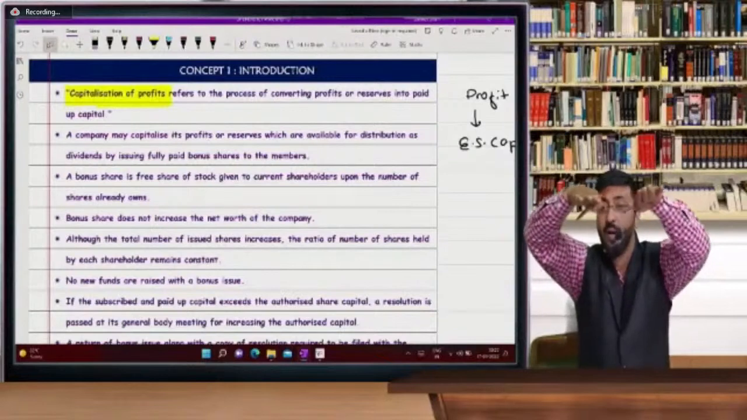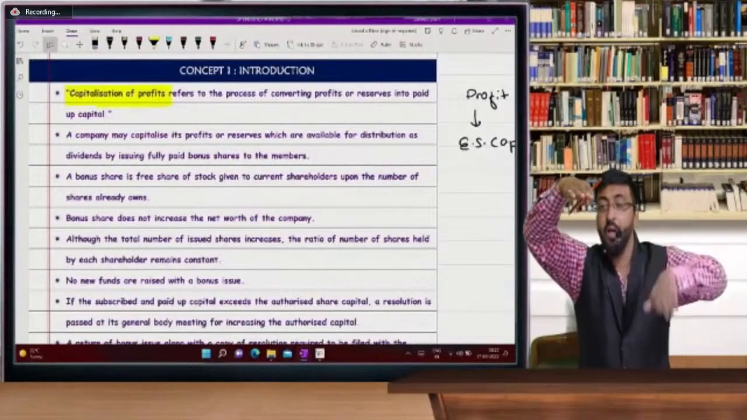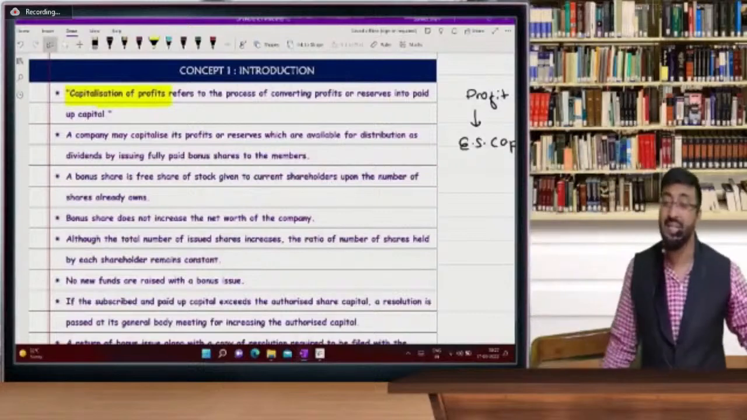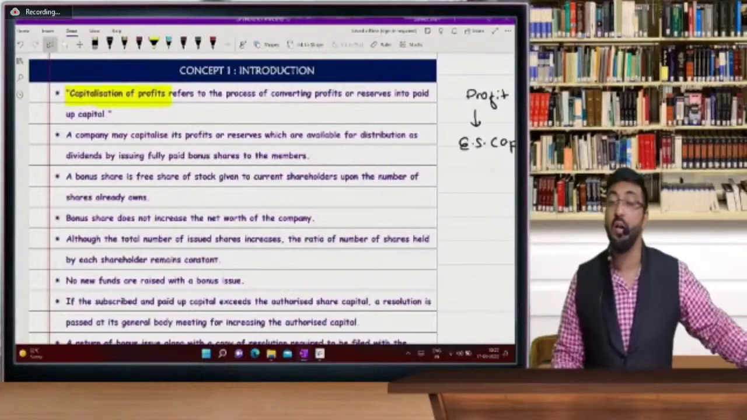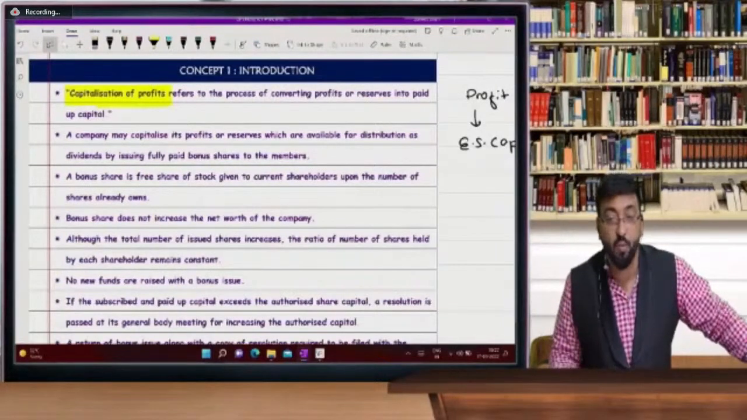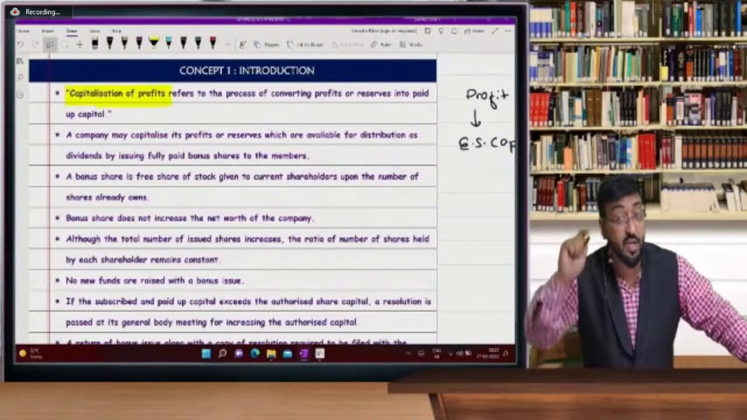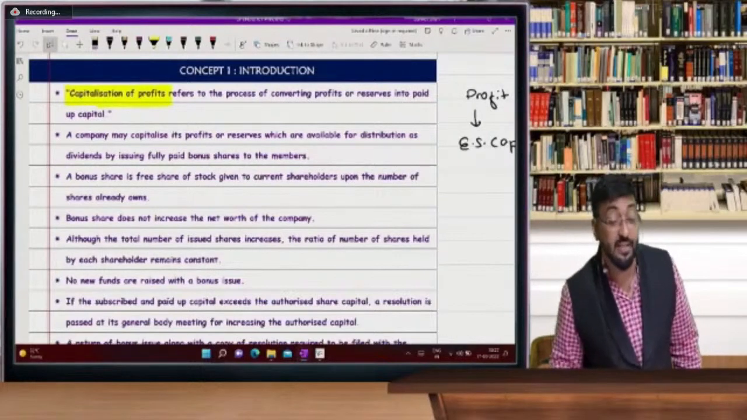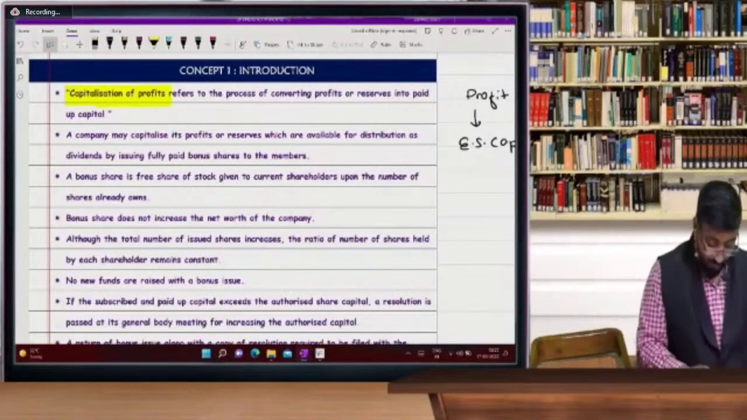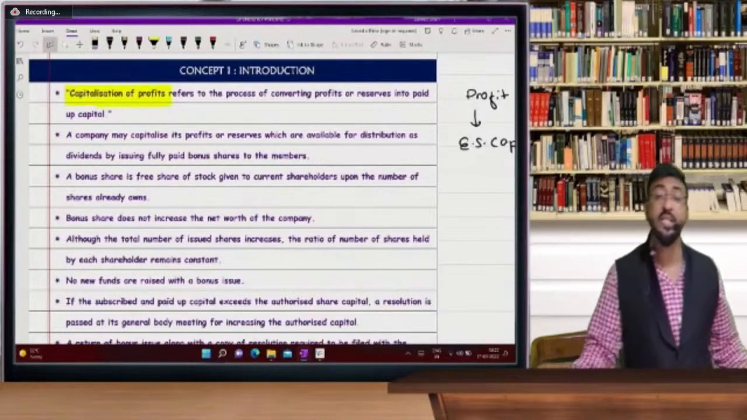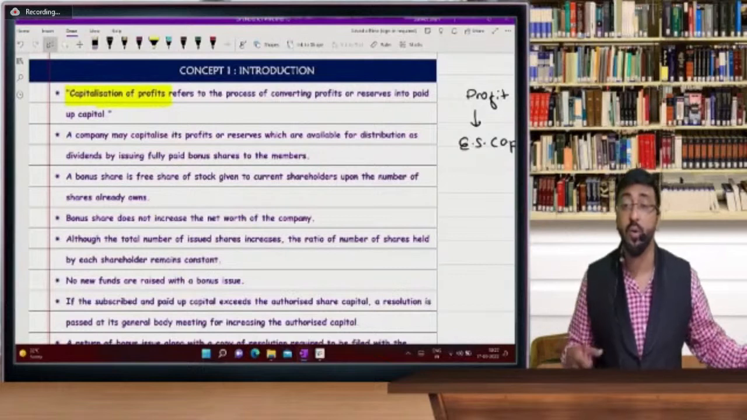Suppose your profit and equity share capital are on the same side. Profits you are going to reduce and capital you are going to increase. It means that you are converting your profit into capital. If we distribute this profit, what is it called? In the last session I explained you. Fill in the blank. Just see how many of you can answer it. So, capitalization of profit. Profits are getting converted into capital.